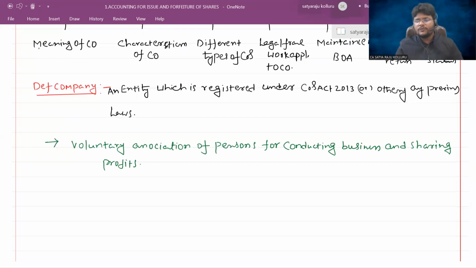Sir, voluntary association of persons for conducting business and sharing profits means a certain group of persons come together and, without having any hesitation or any obligation, they voluntarily associate with each other for conducting business activities. And through such business operations, if they attain any profits, they are going to enjoy such profits. Such type of voluntary association of persons is technically known as a company.